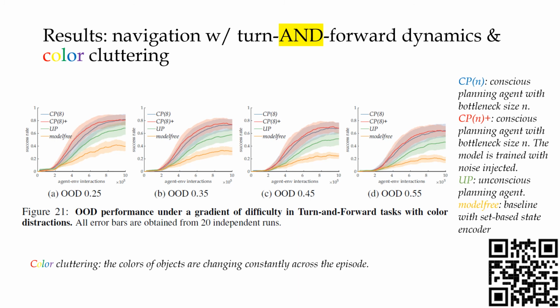Here we introduce an additional variant of the CP agent that we introduced in the paper, which is the CP8+. It's a CP agent with a size 8 bottleneck, but with noise injected in the model training. As we can see, if you inject a bit of noise in the model training, it's more resistant to the color cluttering. This is how we may want to counter the noises in the environment in future work.